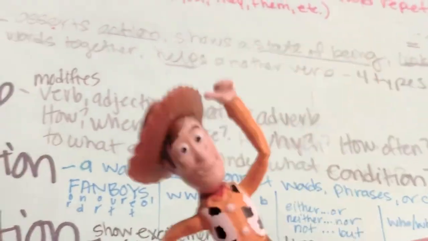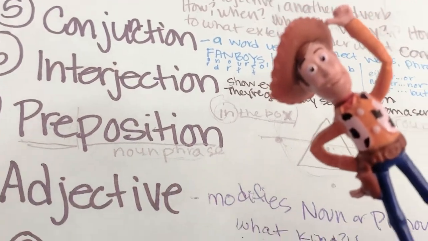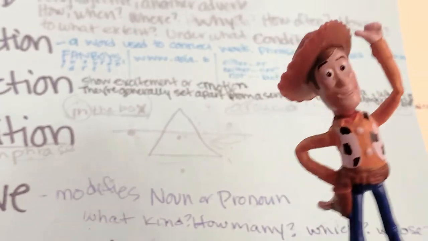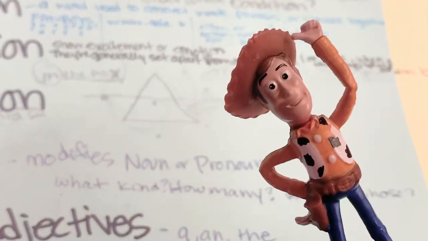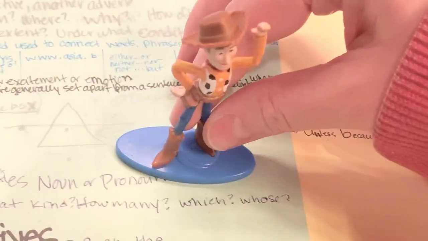Wow, Woody, you're good at that. All right, okay, Woody. Can you tell me what is an adjective? An adjective modifies a noun or a pronoun by describing, modifying, or limiting. It answers what kind, how many, which, or whose.